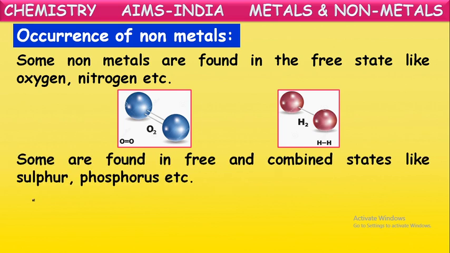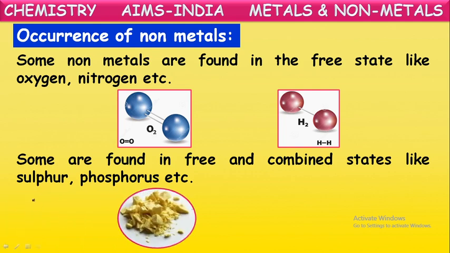Some non-metals exist in the combined state. They won't exist in the free state. They will be mixed with some other metals or non-metals and converted into compound form. So some non-metals are available in the compound state, that we say combined state. For example, sulfur mostly is available in the form of sulfides, in the form of metal sulfides.